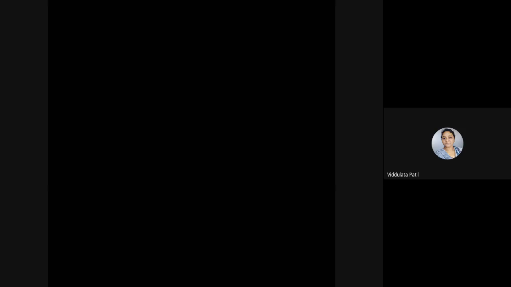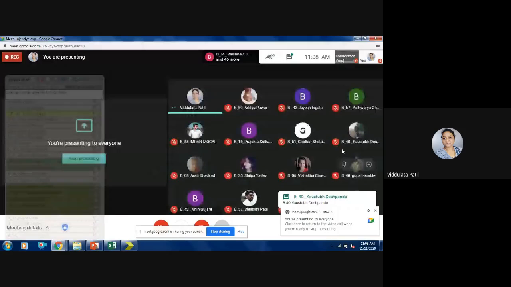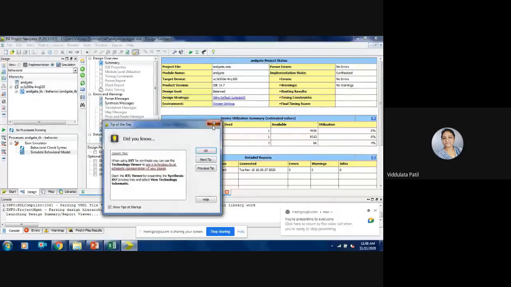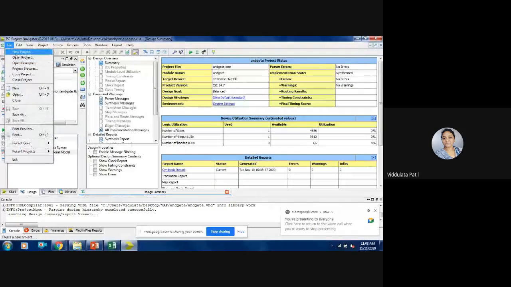As we have already done practice to write this VHDL code, I will open my Xilinx ISE window. So I'll just start with a new project.